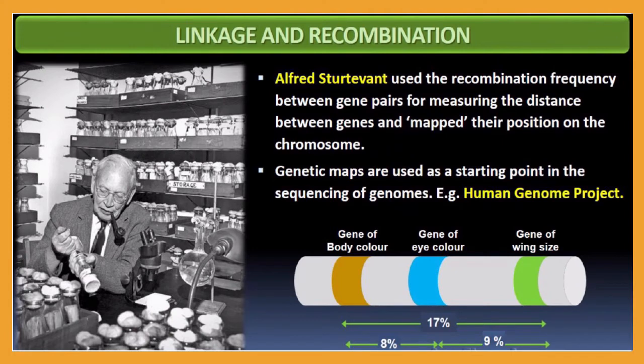So now let me show how this linkage and recombination theory is very important in the field of genetics. Alfred Sturtevant, this scientist, used the recombination frequency between gene pairs, and nowadays this is a very important tool. The distance between genes, or recombination frequency, is a very important measurement for measuring the distance between genes and mapping. By this we can do gene mapping and find their position on the chromosome. On the chromosome you can map the genes and their positions, and this is a very important tool for biotechnology, nanotechnology and all that. All modern sciences are based on these theories.